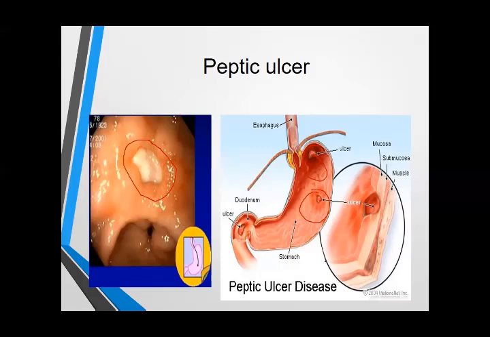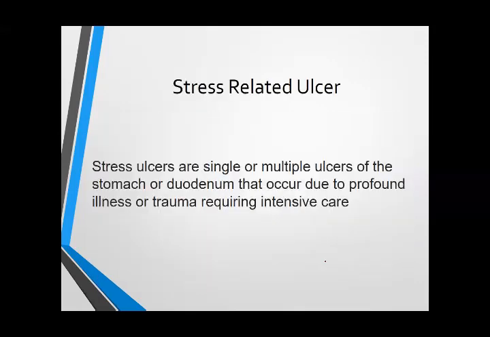Peptic ulcer is usually present in the stomach or the first part of the duodenum, in areas that are exposed to gastric acid. The cause of peptic ulcer and stress-related ulcer is different. Although both cause a break or ulceration in the mucosa of the gastrointestinal tract, the pathophysiology and cause are different.